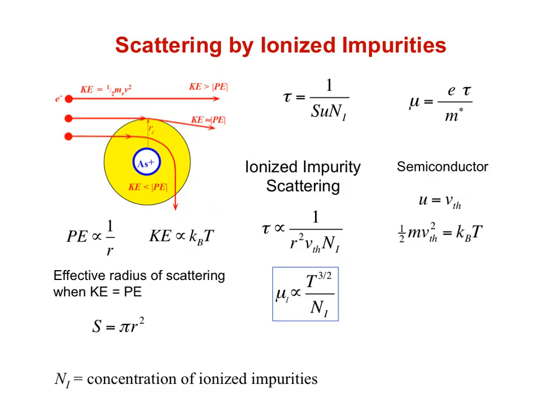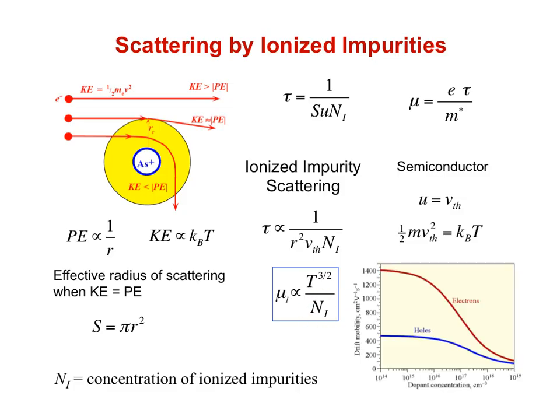Substituting kT for 1 over r gives us a kT squared on top divided by a square root of kT from the thermal velocity, overall giving us a mobility proportional to T to the 3/2 divided by the impurity concentration. The scattering of electrons by ionized impurities is a major contributor to the decrease in drift mobility with increasing dopant concentration, as we have derived here.